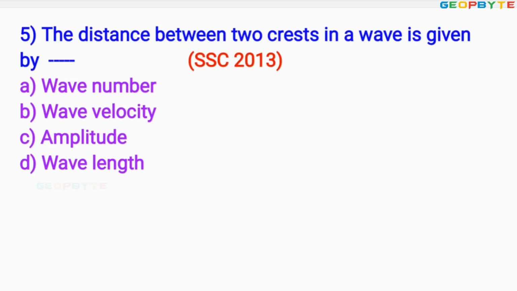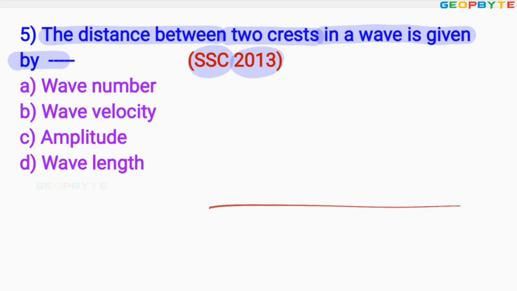Look at the fifth problem asked in 2013 for the SSC exam, given like this. The distance between two crests in a wave is given by, it is like this. The wave may be like this.